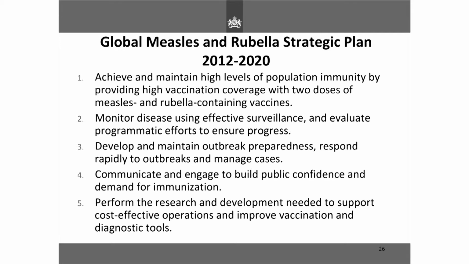They also want you to monitor disease using effective surveillance and evaluate programmatic efforts to ensure progress, as well as develop and maintain outbreak preparedness, respond rapidly to outbreaks and manage cases, and also communicate and engage to build public confidence and demand for immunization. The 5th one is to perform the research and development needed to support cost-effective operations and improve vaccination and diagnostic tools. These strategies are very ambitious, but this is what they've set as the goal for 2020, and I suppose it's just a matter of time to see how well countries can adapt to some of these strategies.